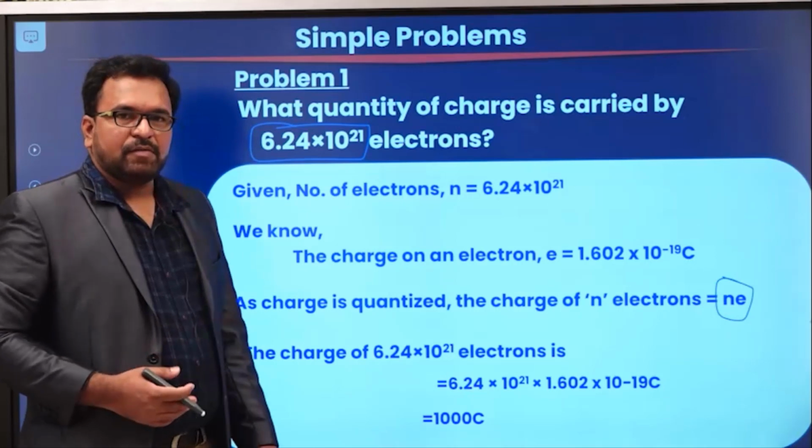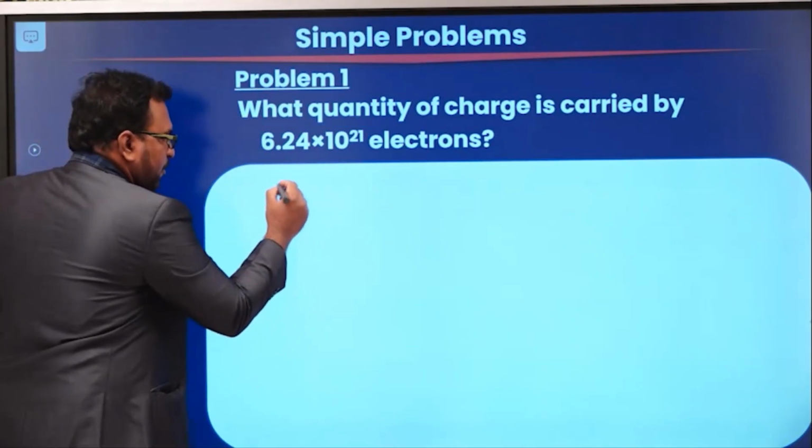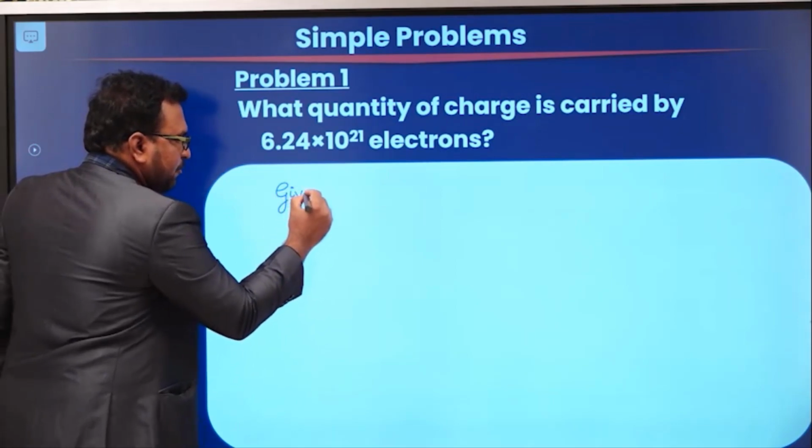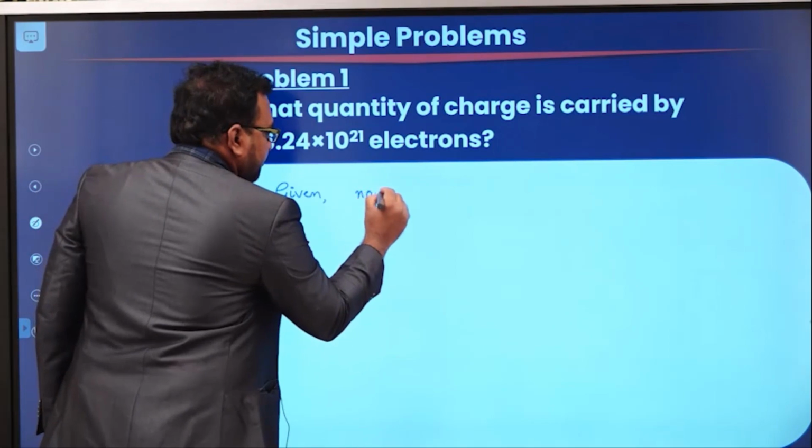This is how we are going to solve it. Let us do this problem once again. First, from the given problem, you write down the given data. Given the number of electrons.